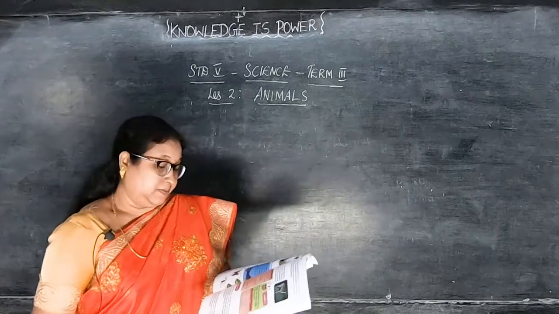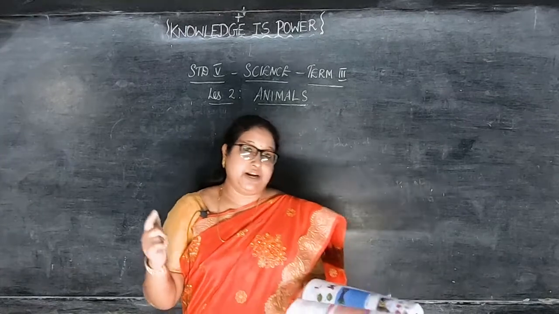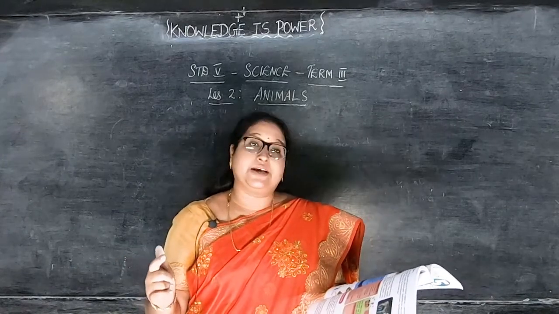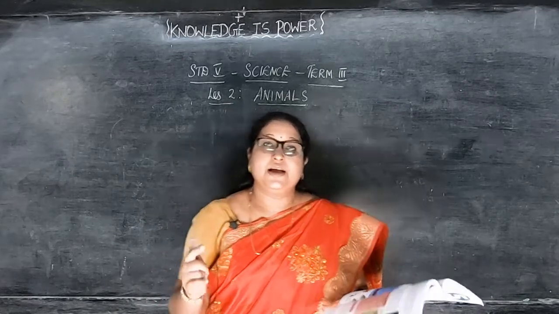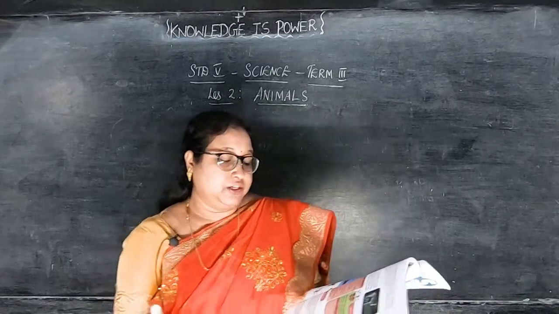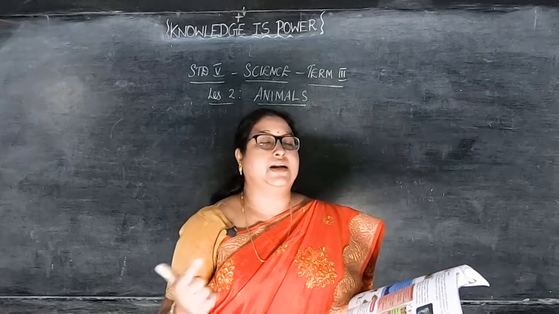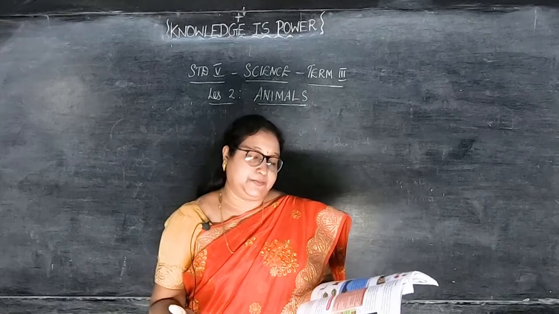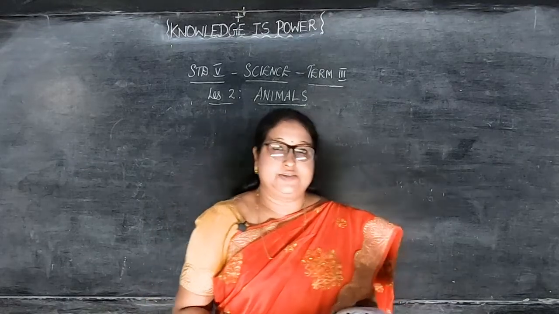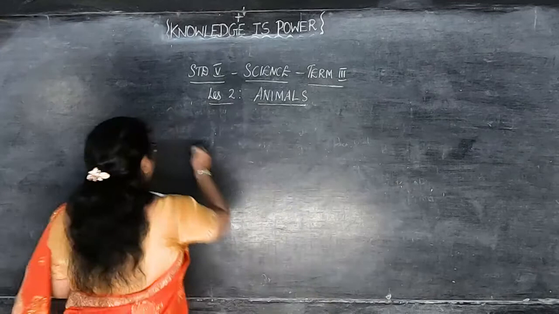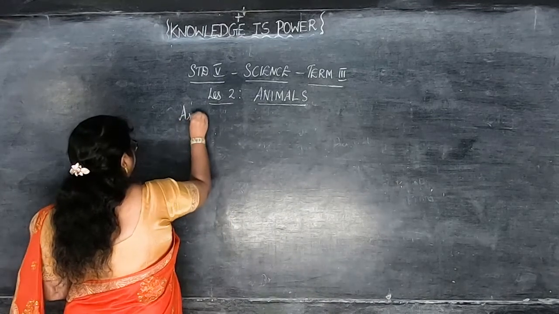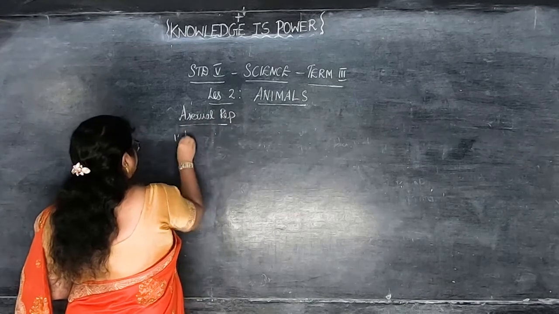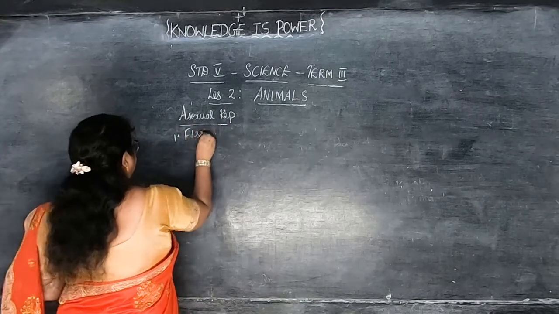Now in this asexual reproduction, as I said, a single parent divides into two new offspring. This type of reproduction takes place in microorganisms like Hydra and amoeba. Asexual reproduction produces offspring that are identical. Identical means the same as the parent. There are several ways in which animals reproduce asexually. First we are going to see fission. The first way of asexual reproduction is fission.